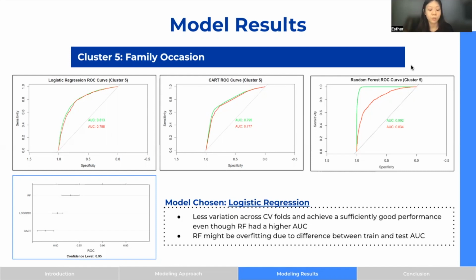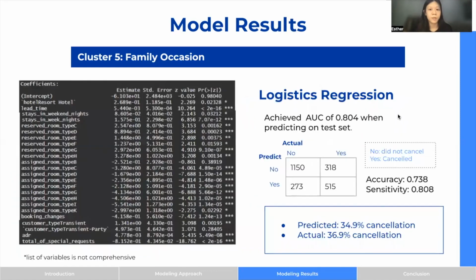Moreover, as we can see from the box plot at the bottom left corner, the in-sample cross-validation results show that the logistic regression achieved a smaller variation in results as compared to both the CART and random forest models. So this could mean that there are linear relationships that are better explained through the logistic model. Based on the logistic model, these are the results that we've achieved. We've achieved an AUC of 0.804 when predicting on the test set.